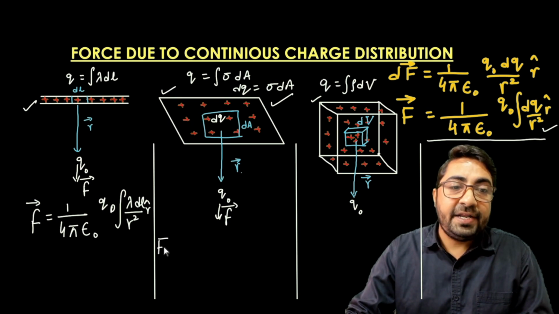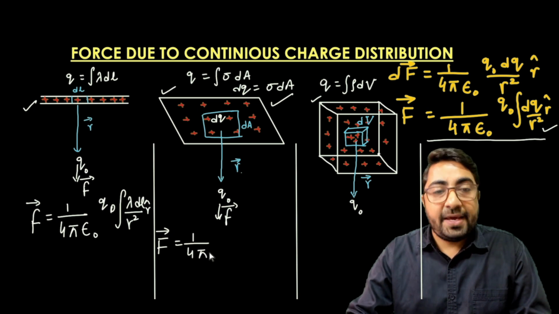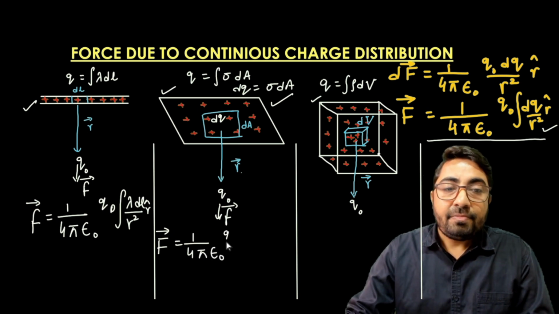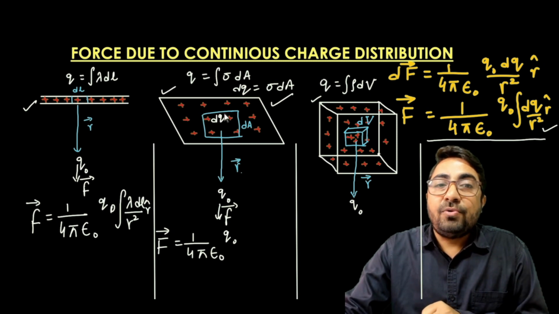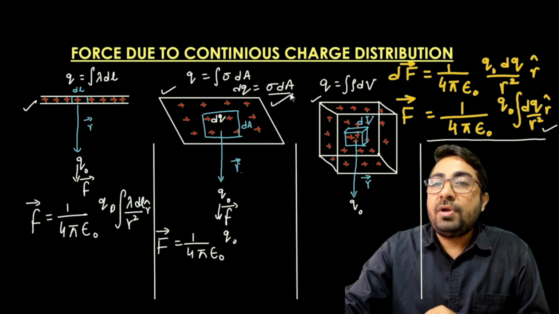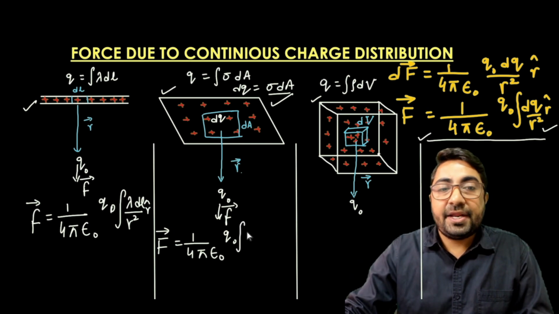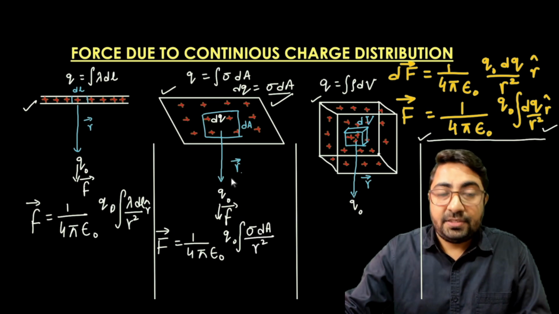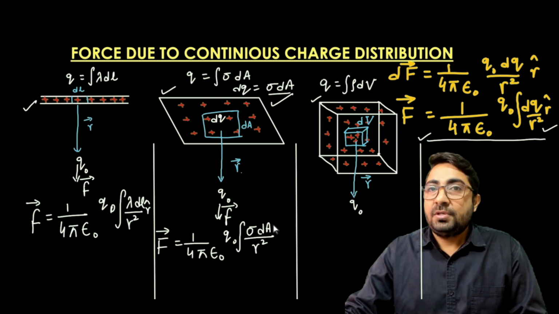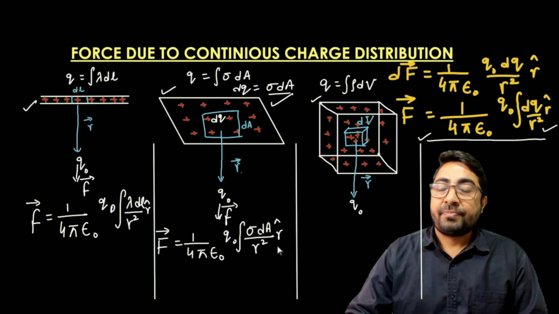The force can be written as F vector is equal to 1 upon 4 pi epsilon naught q naught. Now we will put the value of dq equal to sigma into dA in the given force formula. That is integration sigma into dA upon r square, where r is the distance to the charge q naught from the continuous distribution region, and r cap.